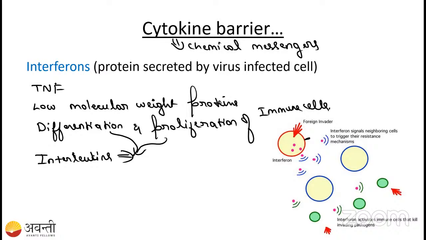See here, I have given that interferons are the proteins secreted by virus-infected cells. This cell was infected by the virus, then it is sending the message to these cells which are not infected by the virus. It says the virus is there in the blood, so be careful, be ready for the attack. Like that it will send the message. So this is about the interferon. Interferon is released only by virus-infected cells.